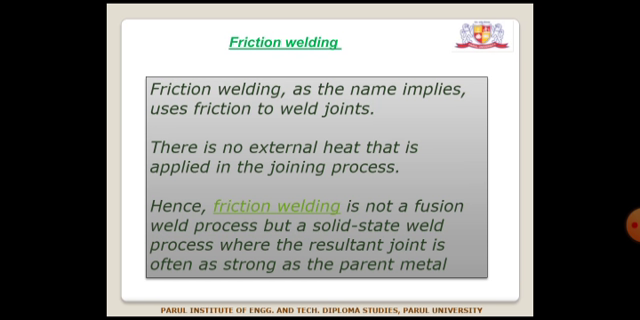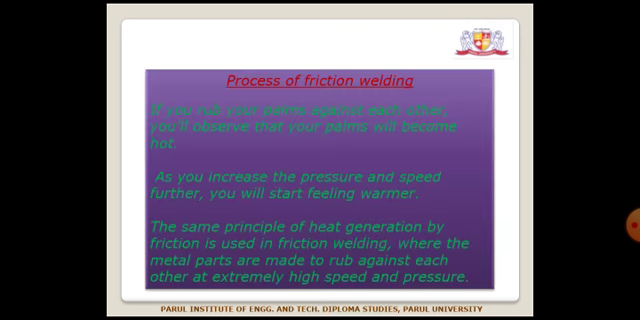The next type is friction welding. Friction welding, as the name implies, uses friction to weld the joints. There is no external heat applied in the joining process. Friction welding is not a fusion weld process but a solid state weld process, where the resultant joint is often as strong as the parent metal. So friction welding is also called solid state welding.